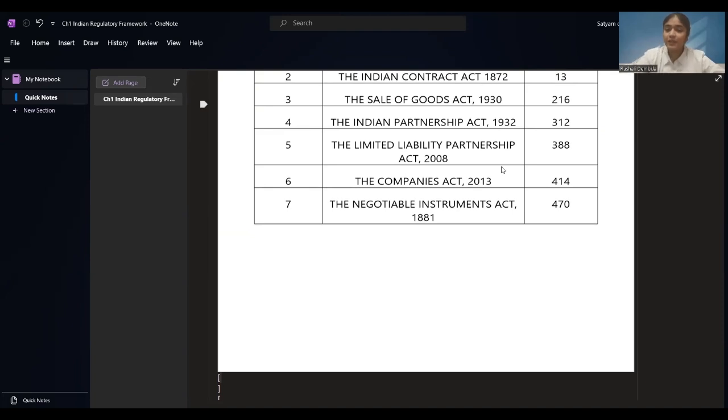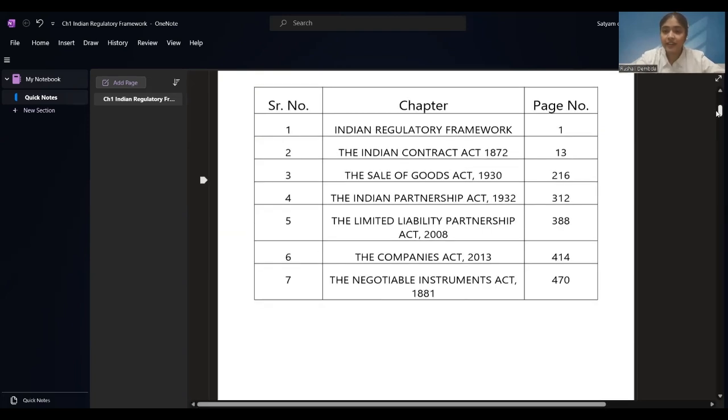These all 7 chapters we'll be trying to cover in the best possible way. We'll be trying to cover all the questions given by the institute. I'll try to give you more questions for practice, and with that practice we are going to score the best marks in this particular subject. Okay, with the chapters, Indian regulatory framework law is new for CA Foundation students.